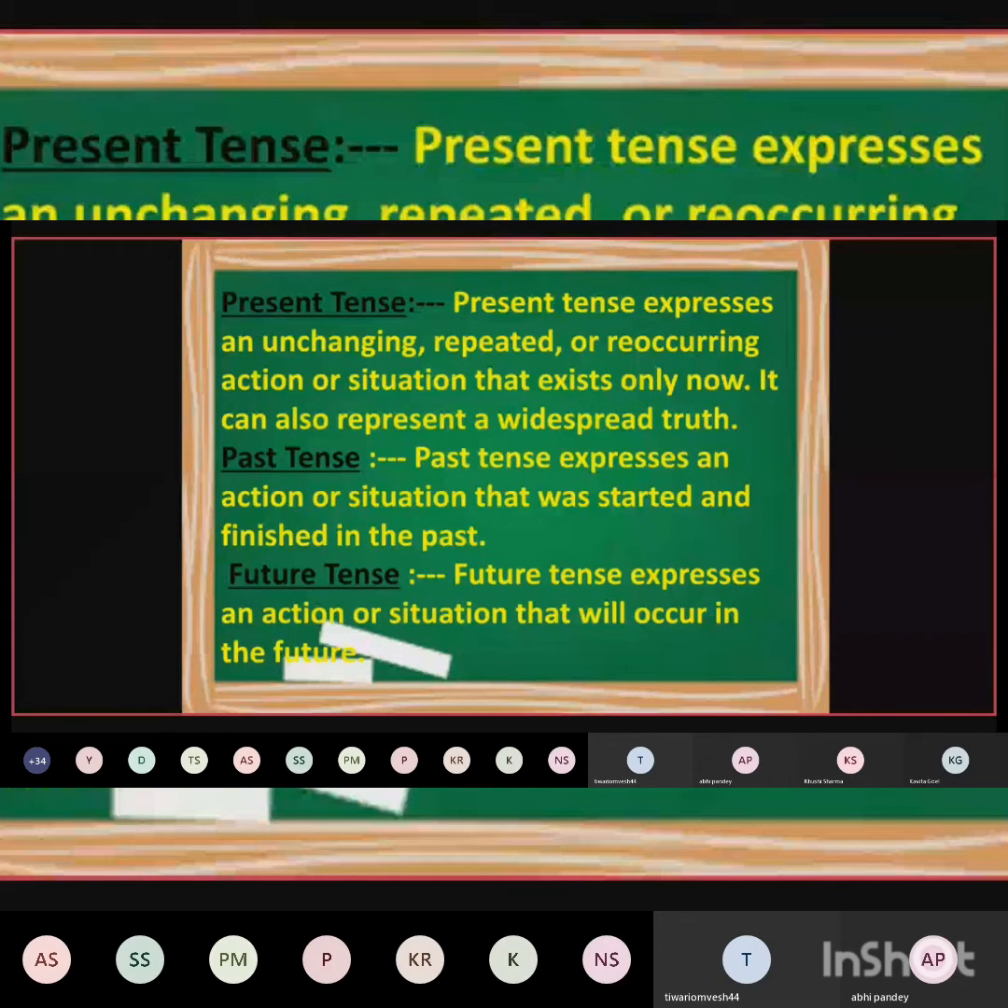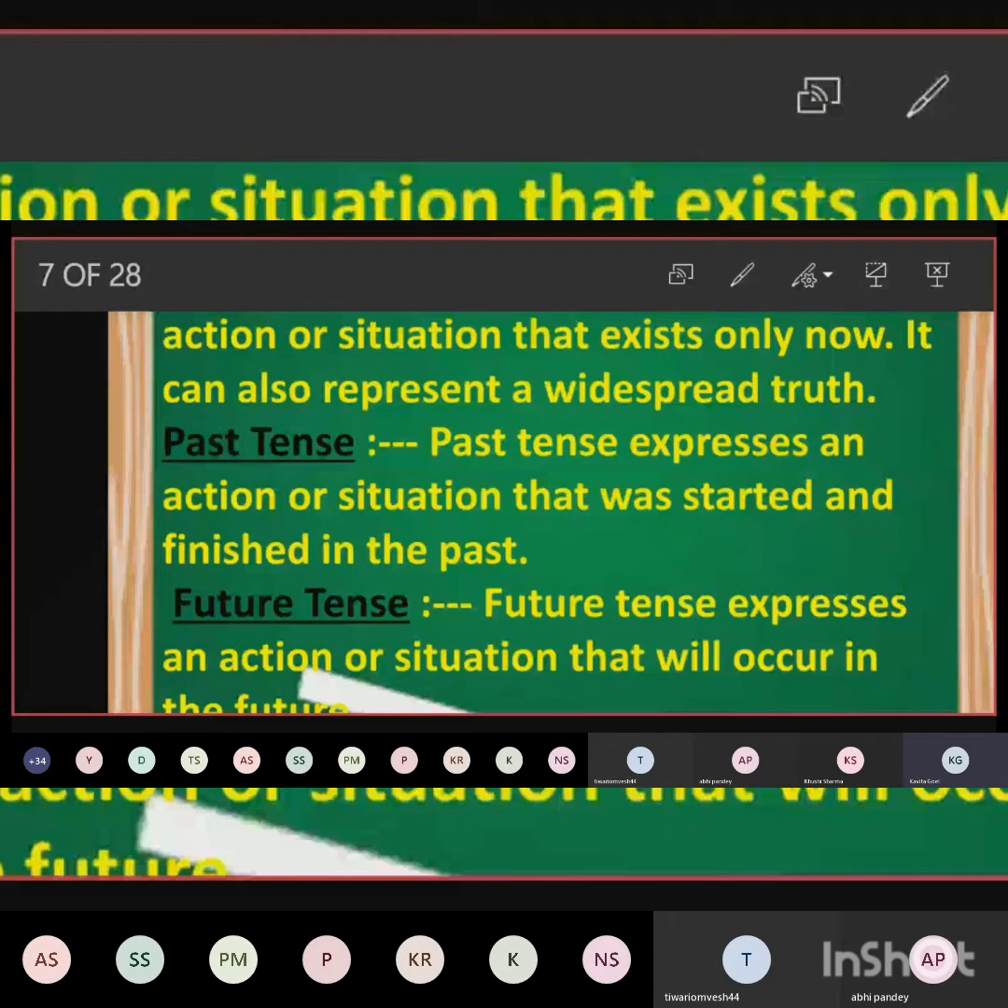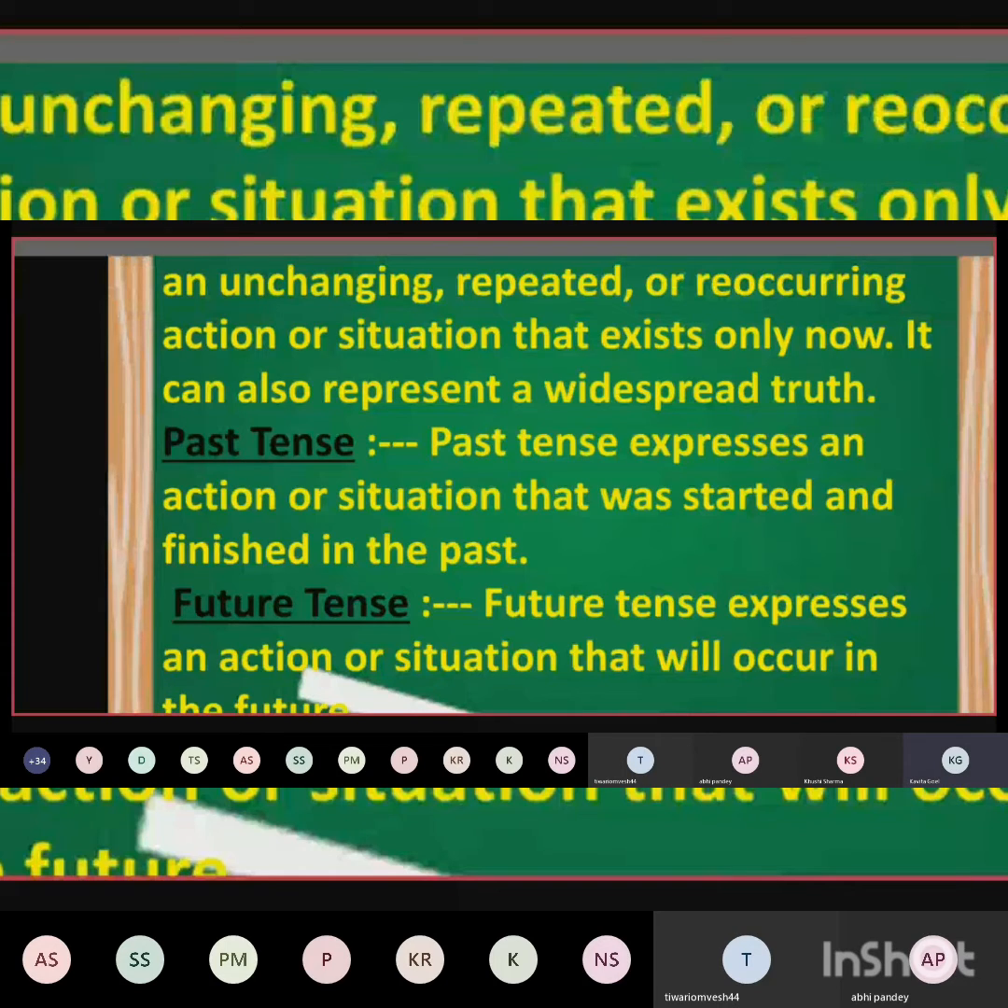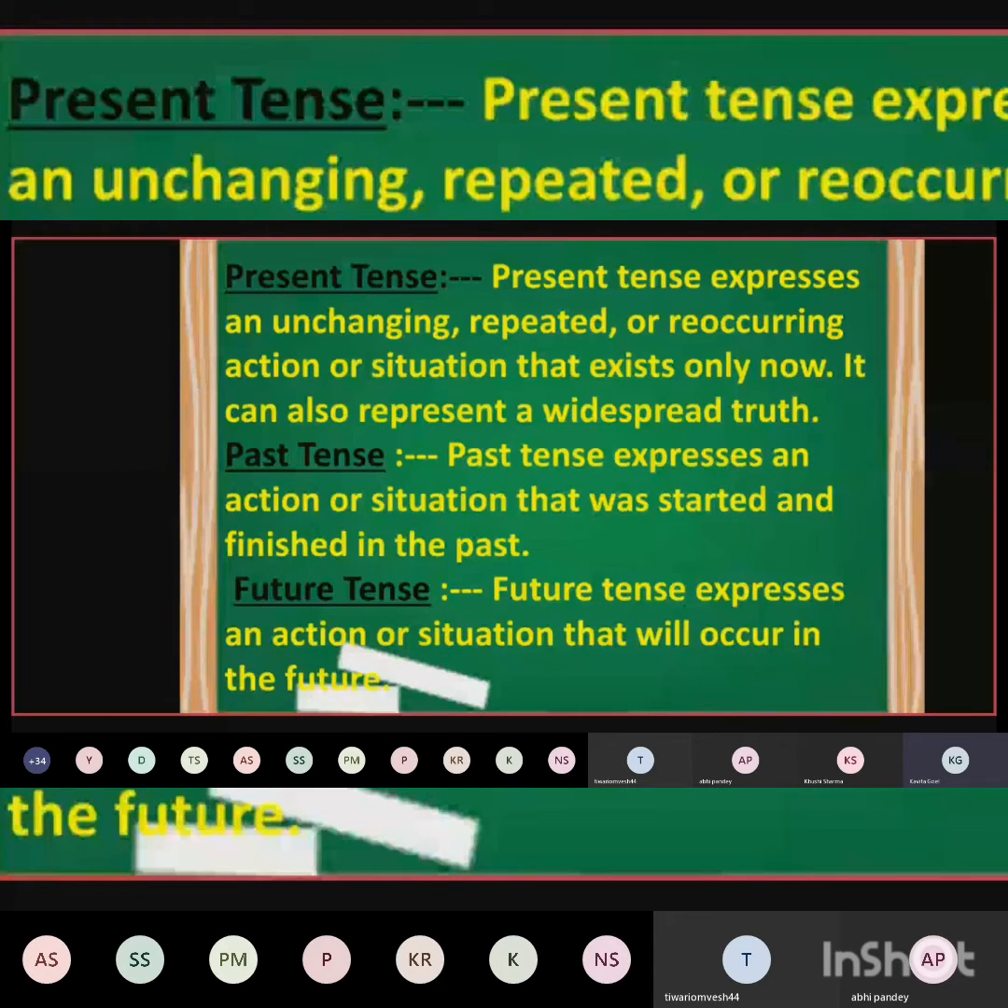Present tense. Past tense expresses an action or situation that was started and finished in the past. It means that you started yesterday and yesterday only you finished. That is known as past tense. Future tense expresses an action or situation that will occur in the future. It means that in the future, coming day, tomorrow, whatever will happen, you will express in future tense. Now tomorrow is the day that is yet to come, yesterday is the day that has already gone, and today is what is happening today.